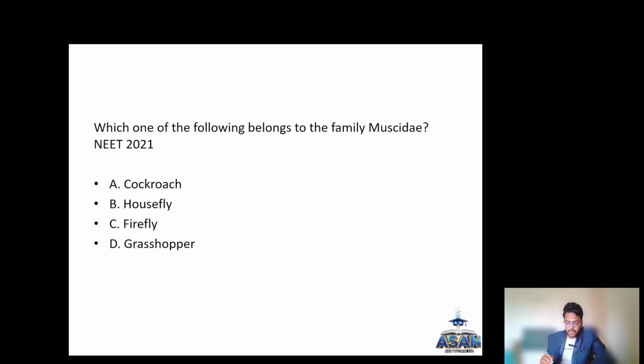Which one of the following belongs to family Muscidae? As I have told you, it is very important. It has been asked multiple times. That is Muscidae. The family Muscidae includes house flies. Okay, not fireflies, house flies.